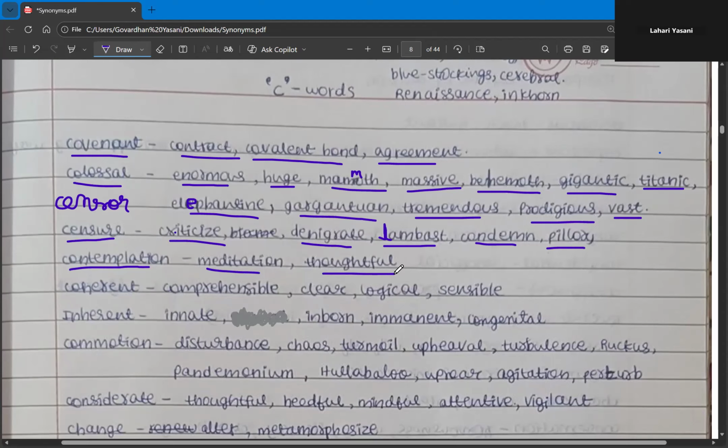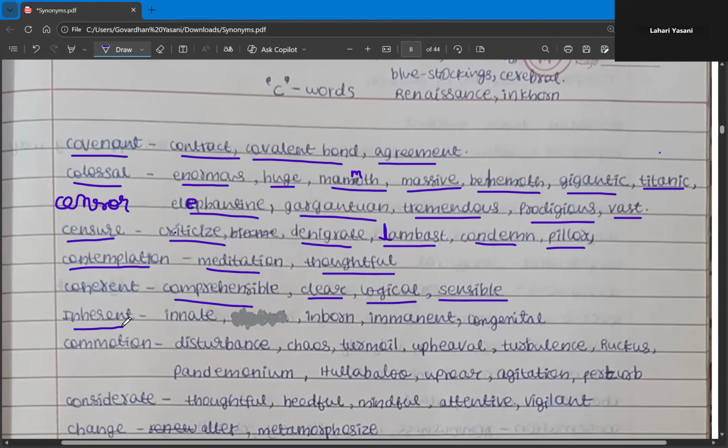And the next word is coherent. So coherent means something that is understandable. So when you are talking about something, you should talk in a way that is coherent, that is understandable to the people. And the synonyms are comprehensible, which can be understood, and then we have clear, logical, and sensible. These are the synonyms for the word coherent. So what are they? Comprehensible, clear, logical, sensible. Insensible will be the antonym.